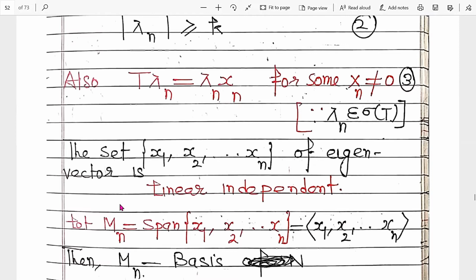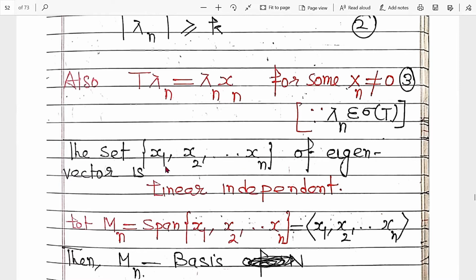So we take a space Mn which is spanned by these vectors x1, x2, up to xn. Then it satisfies both conditions, linear independence and spanning this space. It means these vectors form a basis of Mn. Mn has basis x1, x2 up to xn.